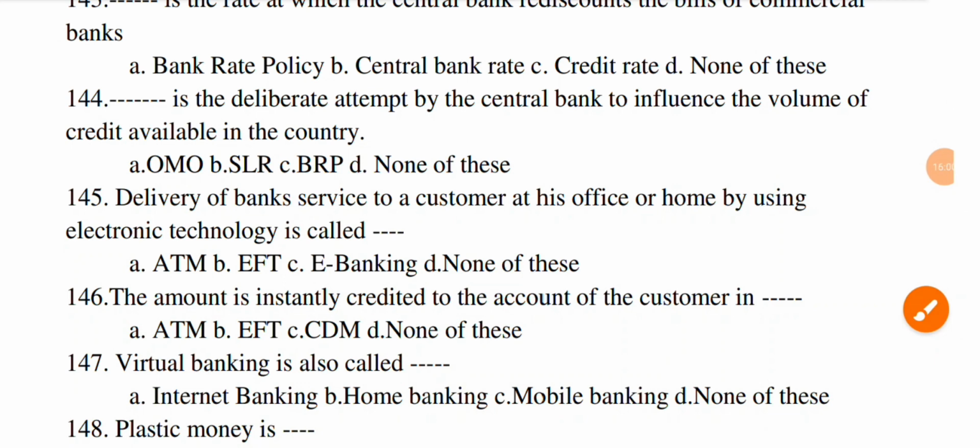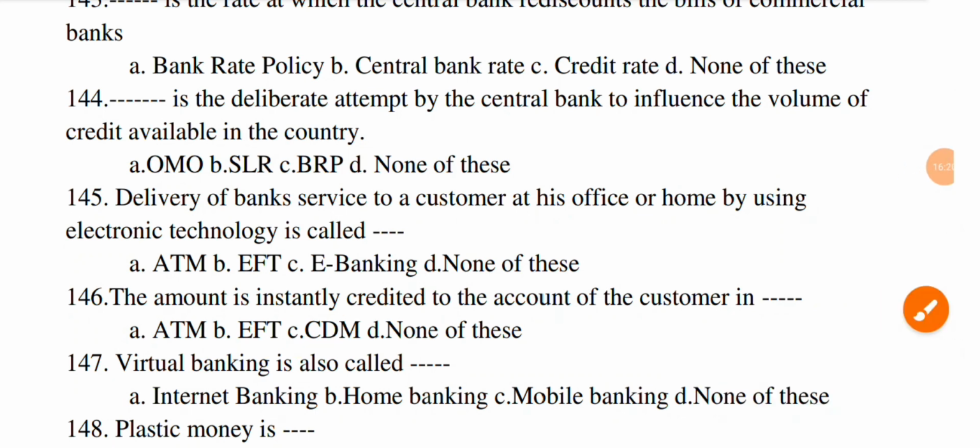Next question, the amount is instantly credited to the account of the customer in dash. Option A, ATM, B, EFT, C, CDM, and D, none of this. The correct option is C, CDM.